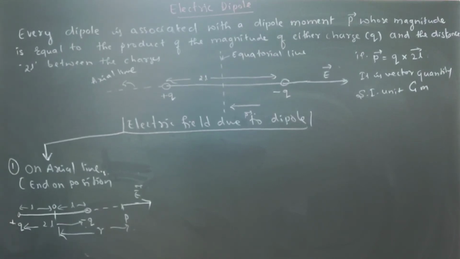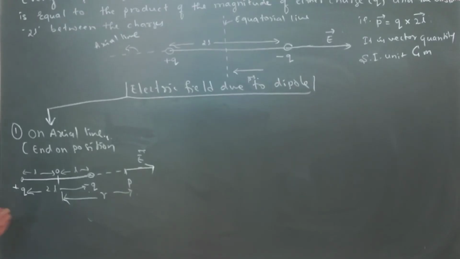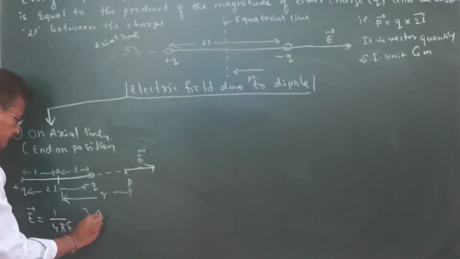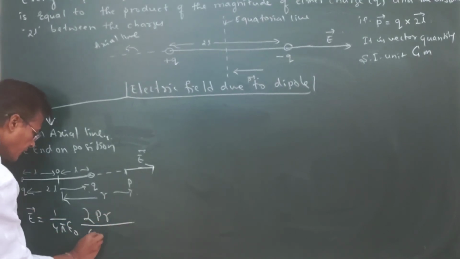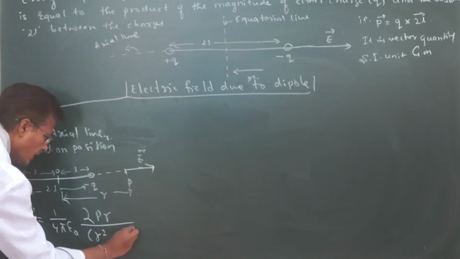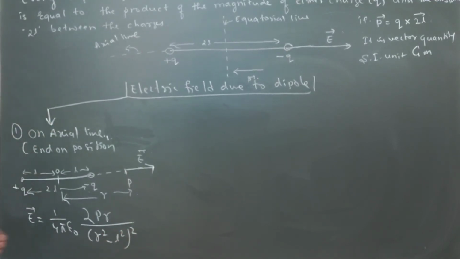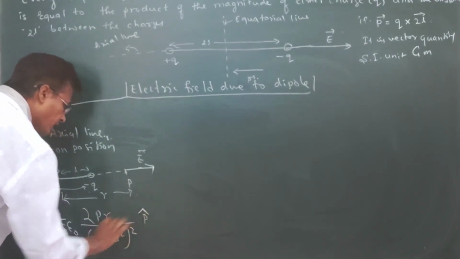So now the expression of this, we are going to see that E equals 1 divided by 4 pi epsilon naught, times 2pr divided by (r square minus L square) whole square. Here one unit vector P we are going to take.